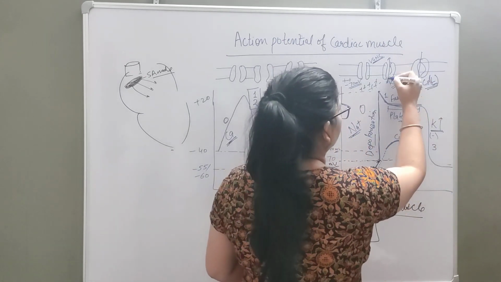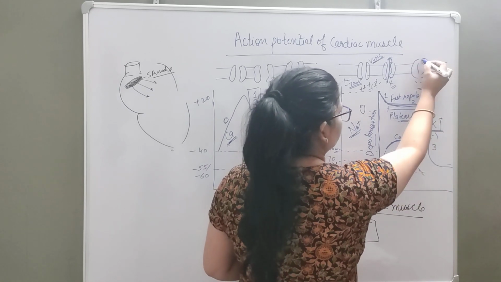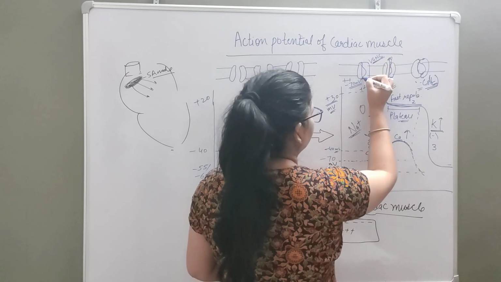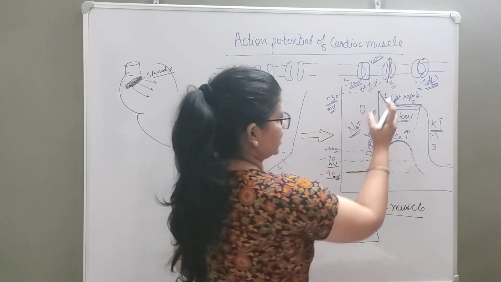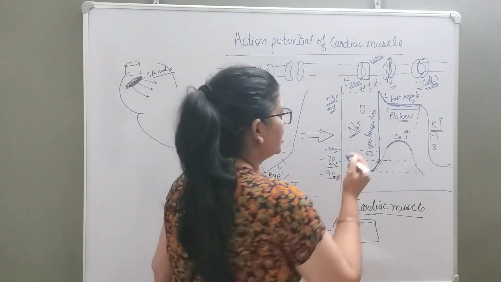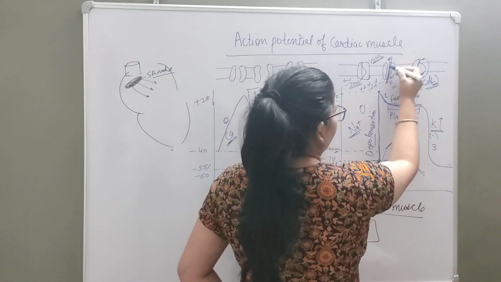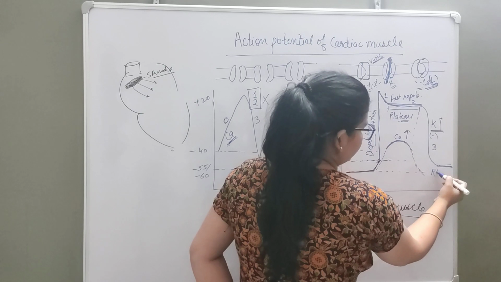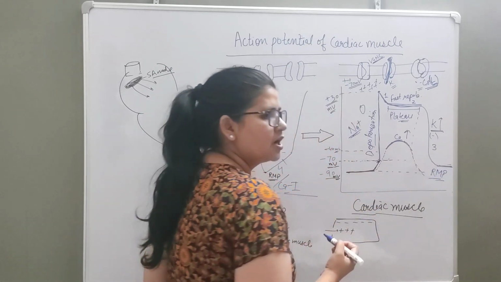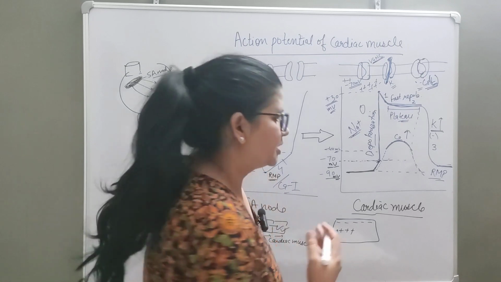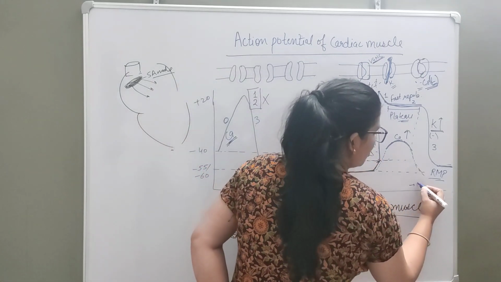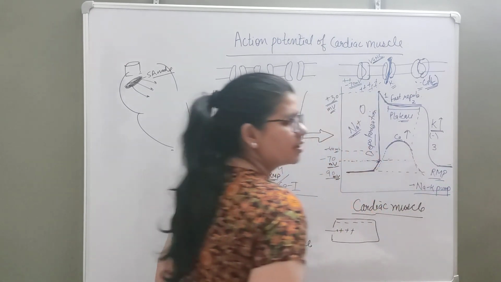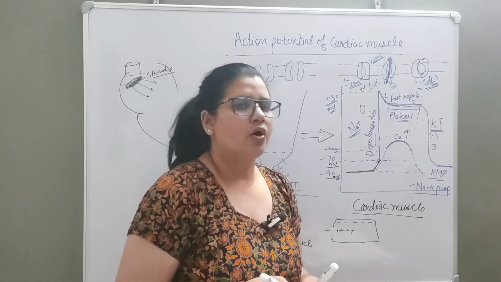So potassium is going outward, and now all these channels are closed. Sodium closes just here. So this is a fast channel, it quickly opens and quickly closes, right? Okay, so this calcium is also closed and potassium is going outside till the RMP is achieved. Now for RMP, whenever you write ionic basis, one reason is always potassium efflux, but along with that there is one more reason, which is always the sodium potassium pump, which is responsible to maintain the resting membrane potential everywhere in our body, right? Okay, fine.